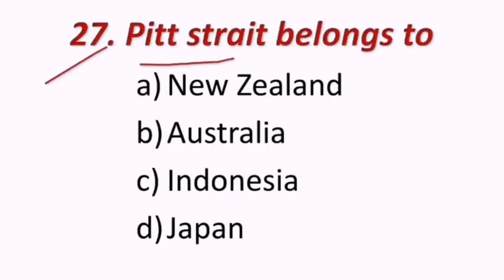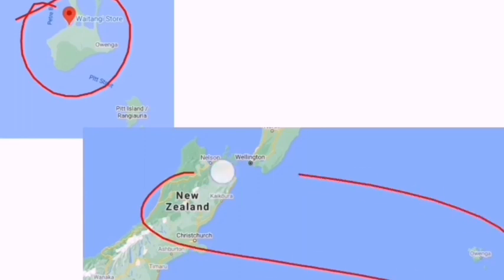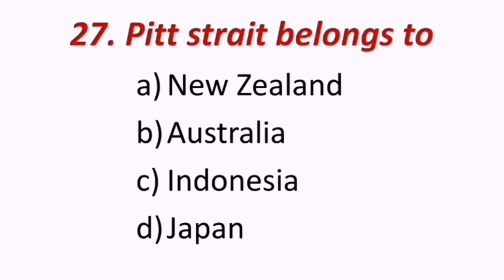27th question, Pitt Strait belongs to which of the following countries? New Zealand, Australia, Indonesia, Japan. This Pitt Strait is here. This belongs to New Zealand, guys. This one. So it belongs to New Zealand. Hence the correct answer is A, that is New Zealand.